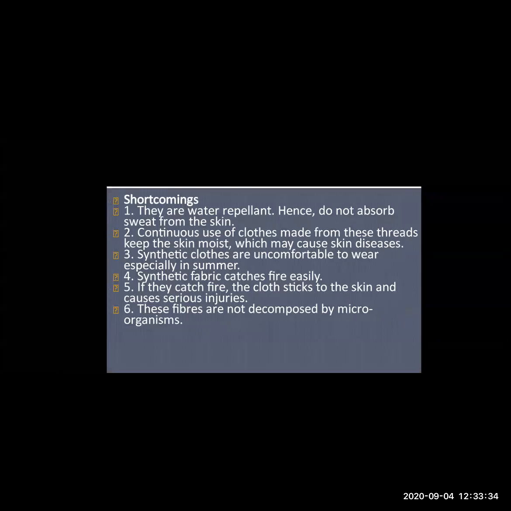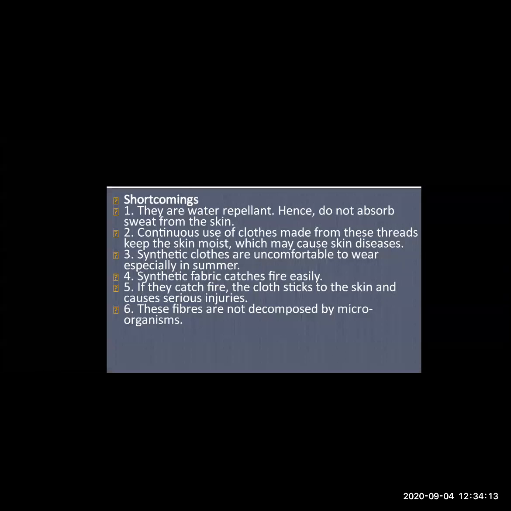Then what are the disadvantages of this? They are water repellent, so they don't absorb the sweat from the skin. What happens? In summer season we sweat a lot, so that sweat is not absorbed by the clothes. So what will happen? There may be a cause of skin disease. If the clothes are not absorbing the sweat, then we may suffer from some skin disease, and we are not comfortable in these types of clothes. We feel very hot in these types of clothes. So in summer season generally we prefer cotton clothes.